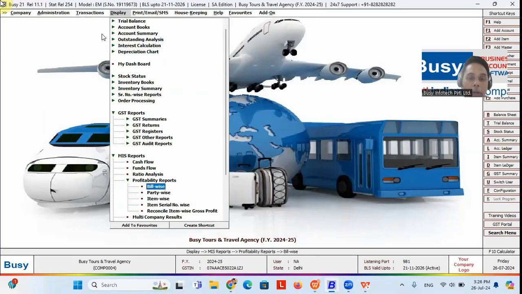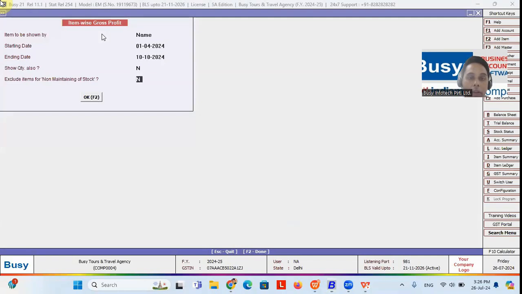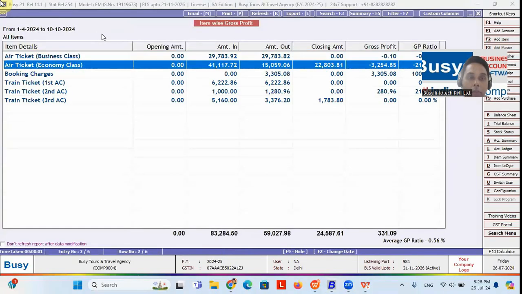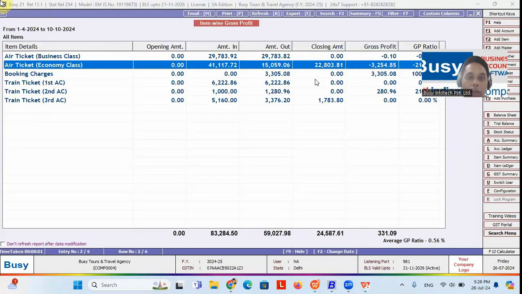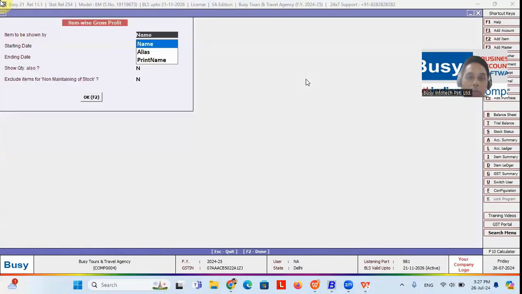In the profitability report you can get bill wise, item wise. If you select item wise, here you can see the detail item wise: against this air ticket, what was your actual cost and for how much amount you have sold that ticket, so whether it is a gross profit or a gross loss. It will show the percentage mode and the ratio also.